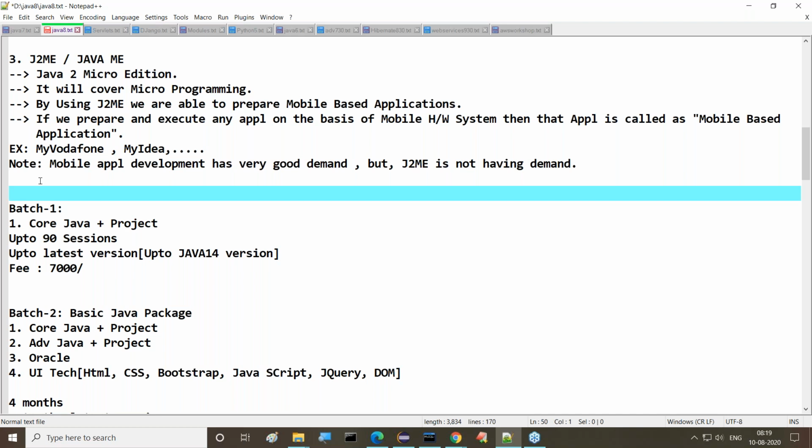That alternative would be which one? We can think of Android, or iOS, or Apple iOS, like this. A number of mobile-based technologies are coming. Whenever so many mobile-based technologies come, automatically the demand for J2ME was reduced. Then automatically demand became available for Android, especially Android. When Android came into the picture, J2ME went down totally. So because of these alternatives only, mobile-based application development is going on outside. Right, so these are the various contents that can be discussed clearly outside, guys.